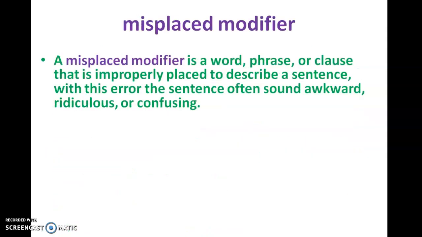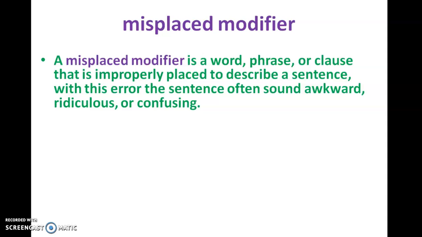So misplaced modifier. In the previous slide we learned about what is modifier and how modifiers are going to change the entire sentences. Here the magic is, if we don't place modifiers at a particular place in a sentence, the whole sentence gives an ambiguous meaning.